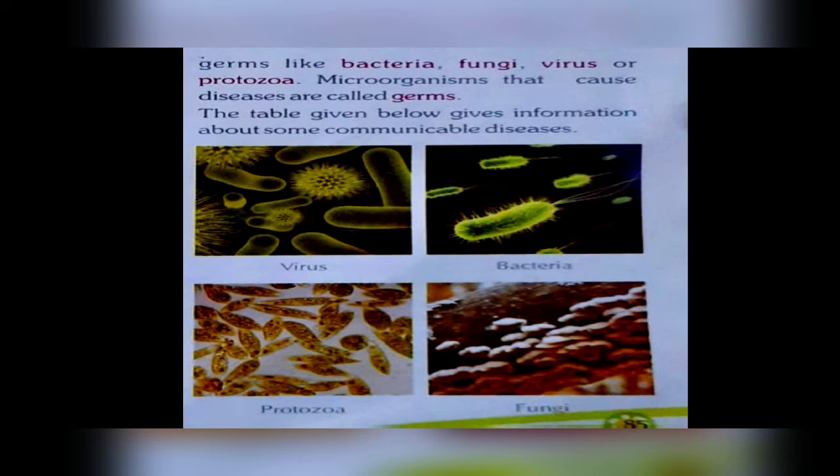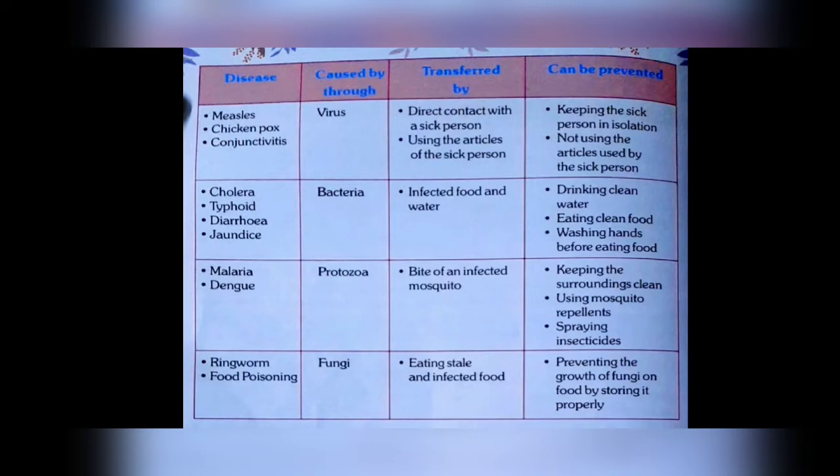The table below gives information about some communicable diseases. So you can see this is how viruses look like, bacteria, protozoa, and fungi. The pictures of these are given over here.